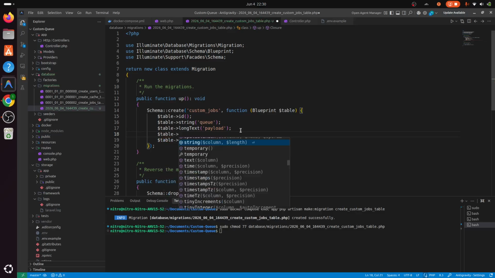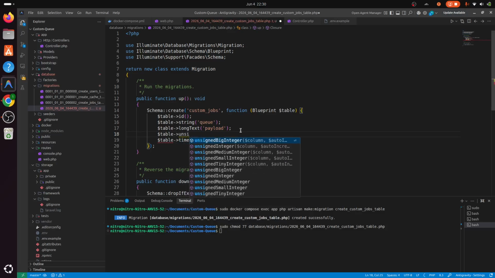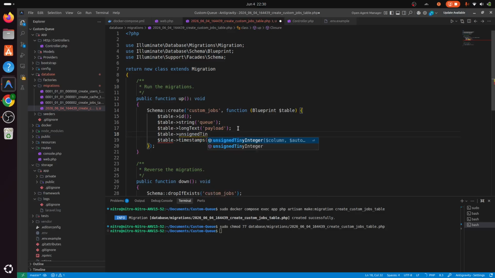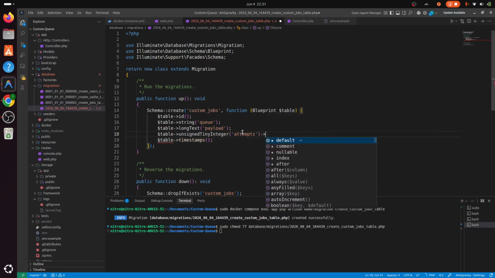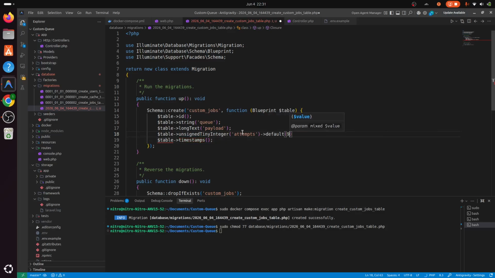And we would also need a tiny integer for our attempts. This stores the number of attempts the job has been performed, and by default it should be 0.